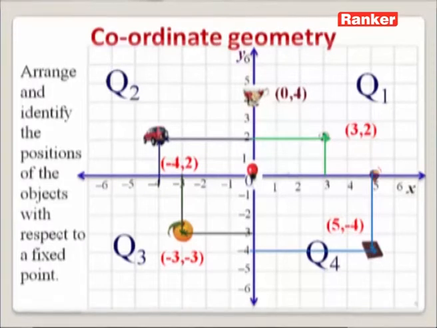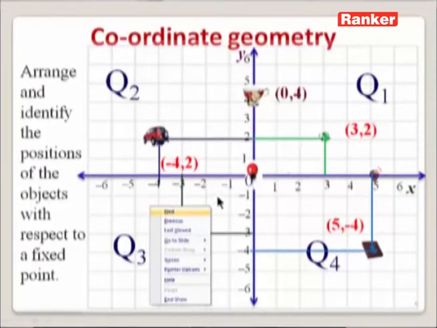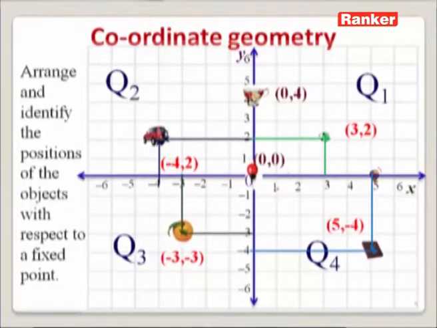Similarly, let us consider this balloon. This balloon is at the origin. Therefore, we can write the ordered pair as (0, 0). And let us consider this parachute. Again, if we write the ordered pair of this parachute, we can find the y coordinate as 0.